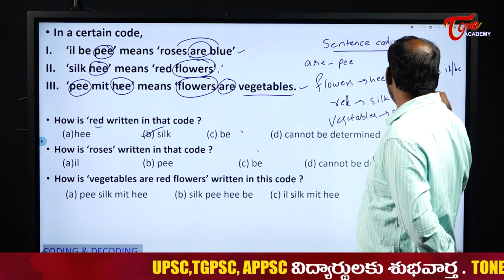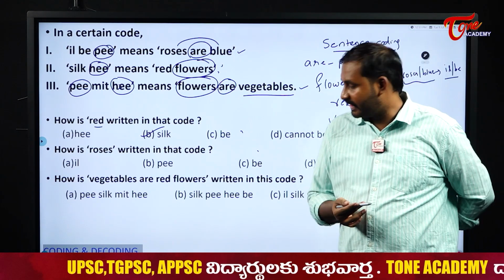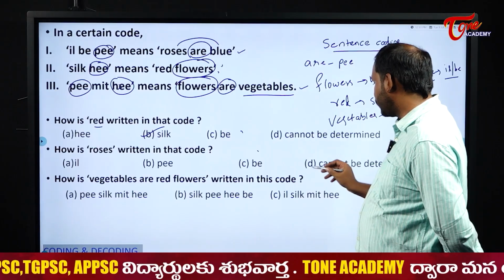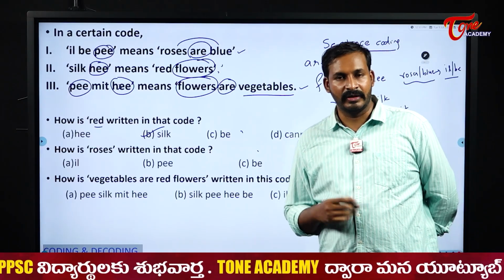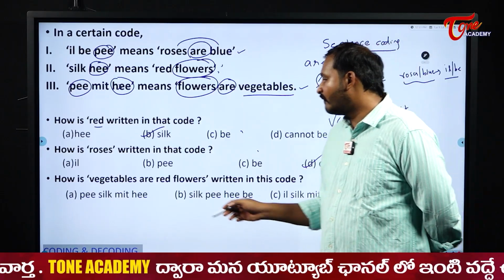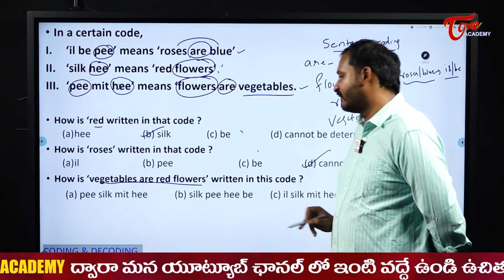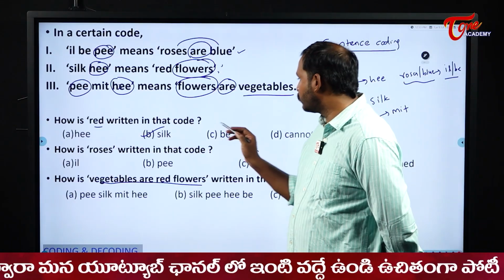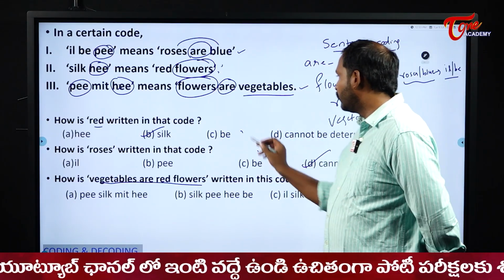Roses code we don't know here. It can be ill or B. So cannot be determined. Why? Because we cannot say exactly what is the exact code here. Next, how is vegetables are red flowers written? Vegetables code is what generally? MIT. Okay, MIT.